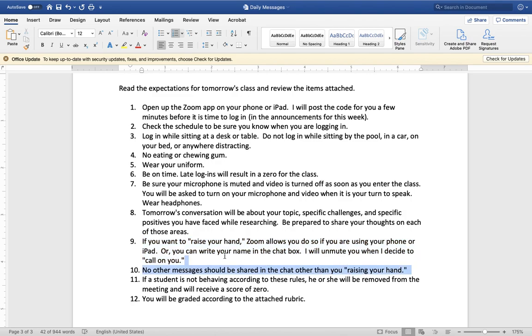If the chat is enabled, please be sure you're not writing other messages through it. It should just be used for you to raise your hand or to alert me that you have a question. Please also note that if students are misbehaving or doing things that are distracting or taking away from our environment, you'll receive a score of 0.